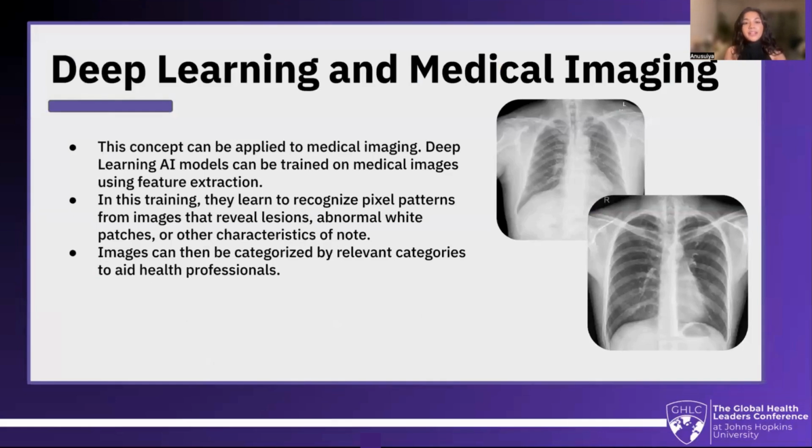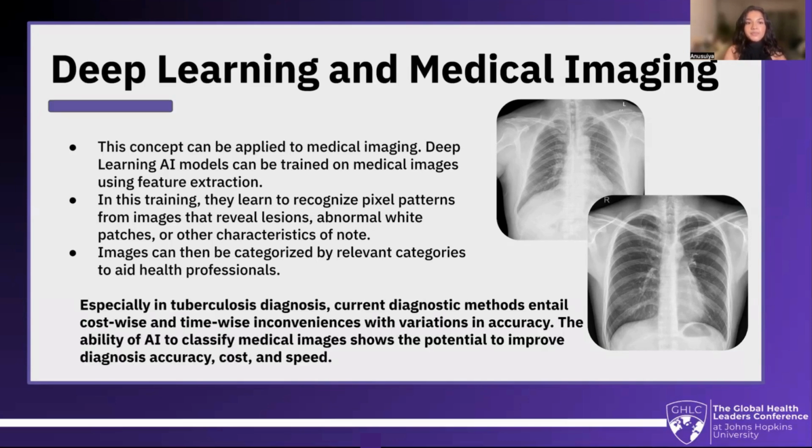This concept can be applied to medical imaging. Deep learning AI models can be trained on medical images using feature extraction. In this training, they learn to recognize pixel patterns from images that reveal lesions, abnormal white patches, or other characteristics of note. Images can then be categorized by relevant categories to aid health professionals.